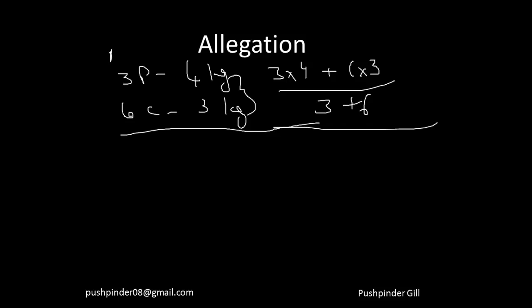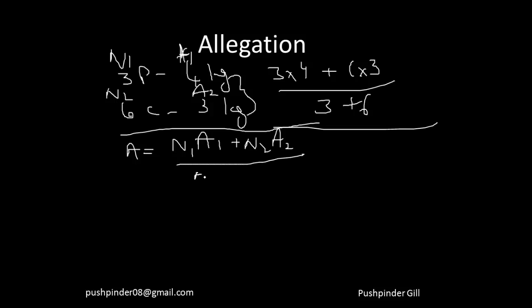So if I say there are N1 pigs and their average weight is A1, and there are N2 cows and their average weight is A2. So how are you going to calculate that? So that means the total average weight A will be equal to N1 A1 plus N2 A2 divided by N1 plus N2.